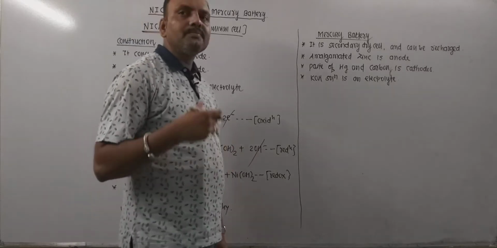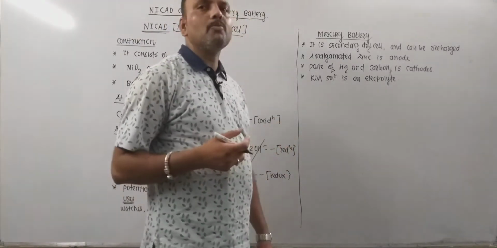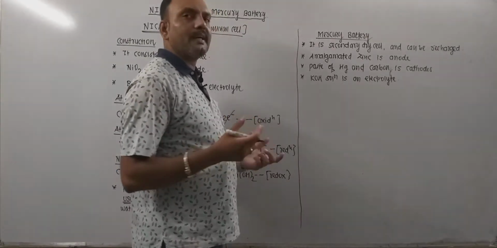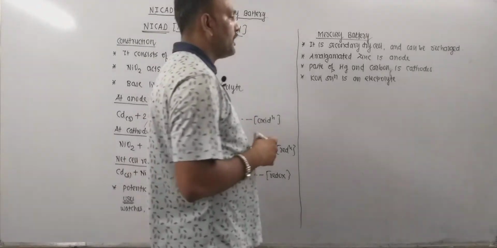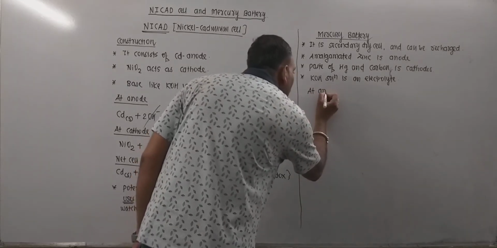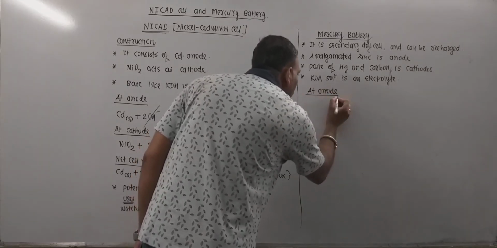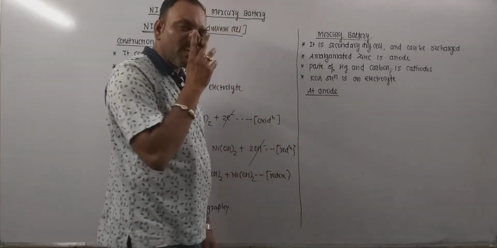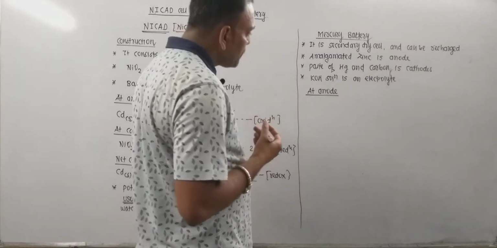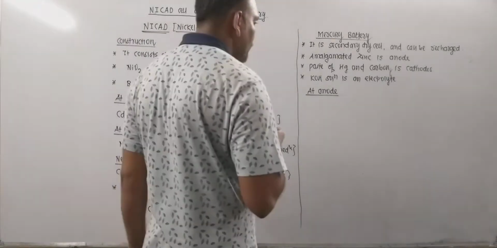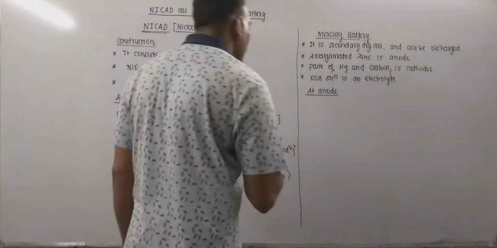Now we know very well, any cell is redox, two types of reactions take place inside the cell, reduction and oxidation, so we need to take care of both. Let's see what happens at anode. Anode is the oxidation half cell. Oxidation is the loss of electrons.